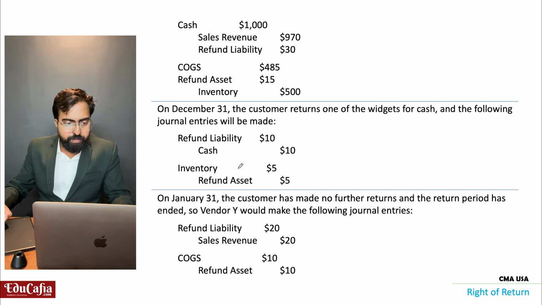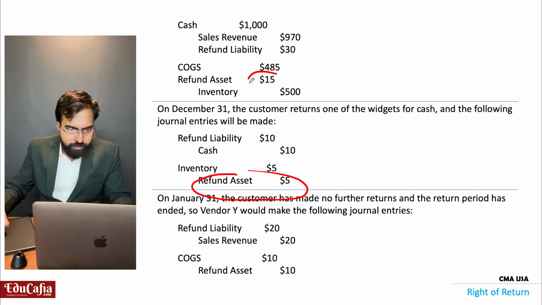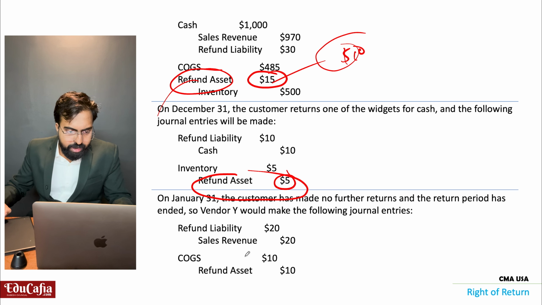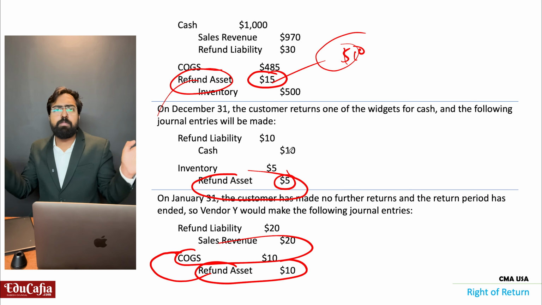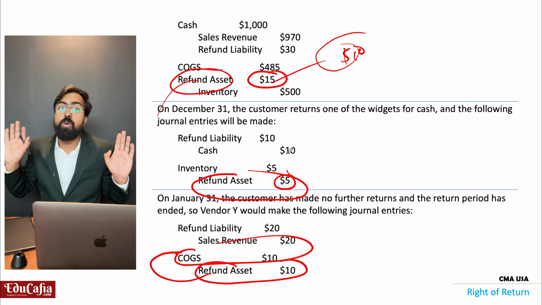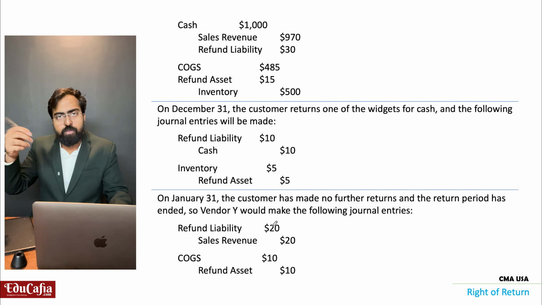Likewise, in the refund asset, before it was 15, I used 5, and the balance $10 is in the refund asset. From this refund asset, I will consider it as my cost of goods sold, because my period is over. Now I can consider it as my revenue, and I can consider it as my cost of goods sold. Okay, so this will be the journal entry of right of return.